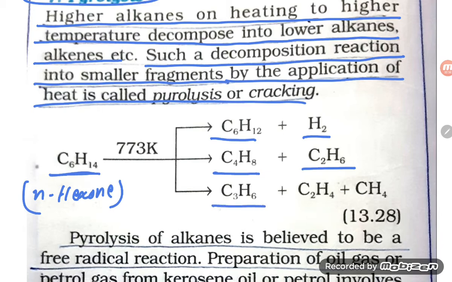Lastly, it gives propene plus ethene plus methane. So they are giving only smaller alkanes and alkenes by the heating. So this is known as pyrolysis.